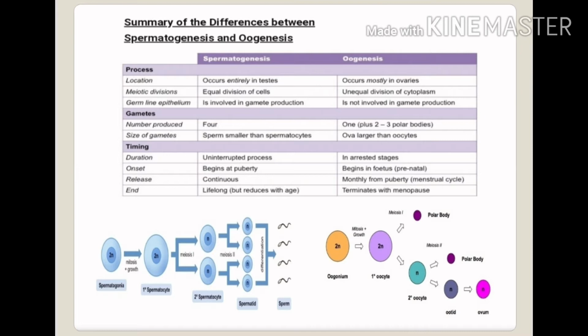Spermatogenesis will not end, it will continue lifelong, but it reduces with age. As the aging factor increases, spermatogenesis will decrease, and oogenesis will terminate with menopause, means when the menstruation cycle is stopped, at that time the oogenesis will be terminated.